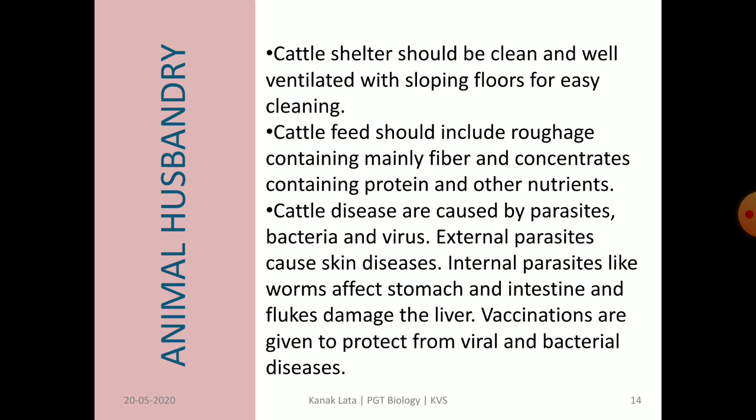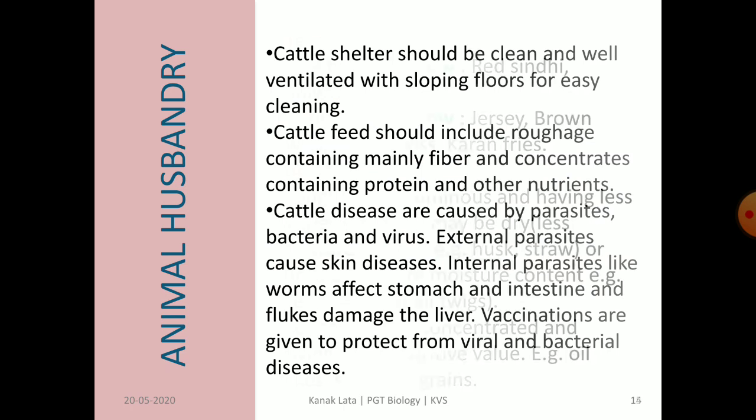As far as feed of the cattle is concerned, it should include both roughage and concentrates. Roughage may be dry or succulent that contain fibers, and concentrate contains nutrients. Cattle diseases are caused by parasites, bacteria and viruses. There are also external and internal parasites that affect the cattle. So, vaccinations are given to protect them from different viral and bacterial diseases.